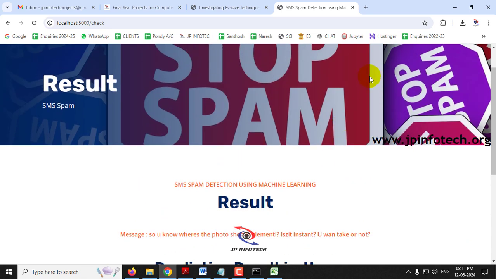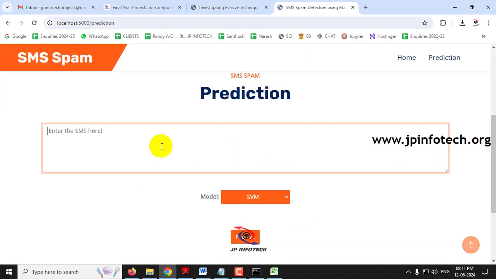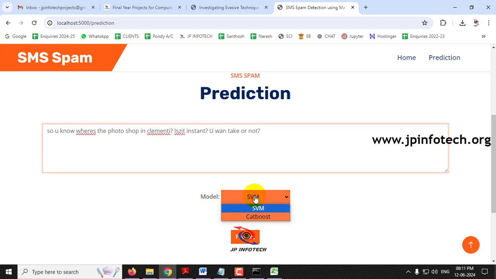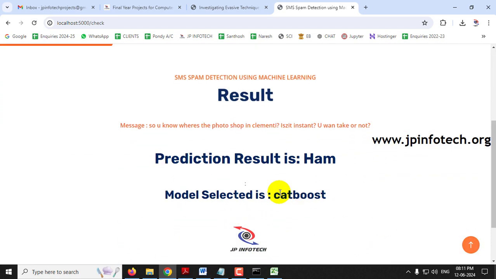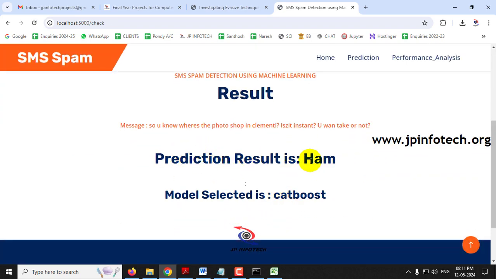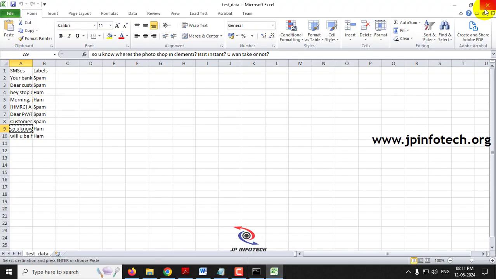Now let me go to the prediction menu again. This time I'll select the same message, change the model to CatBoost, and click the predict button. Now you can see it is also predicting the same, ham, and the model selected is CatBoost. Now let me go to the prediction menu. In this way you can check with all the test cases.